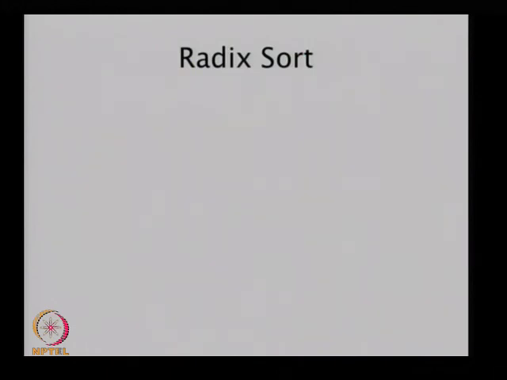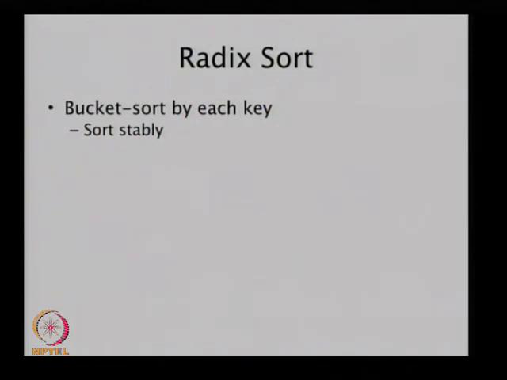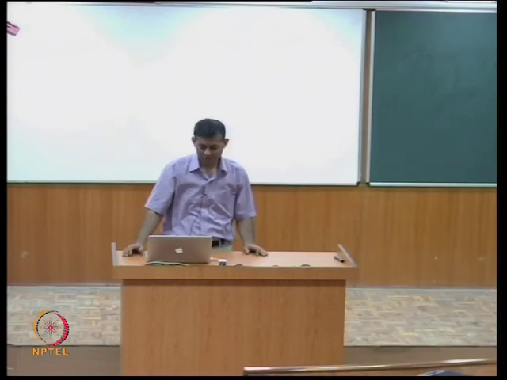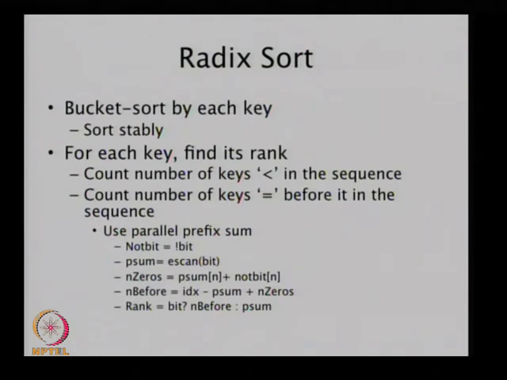Let's get to the radix sort variant. The standard radix sorting works this way, right? We basically separate it out into parts and then do bucket sort in sequence on the parts of the key. So in order to bucket sort, what do you have to do? Again, it basically amounts to finding the rank of a key.